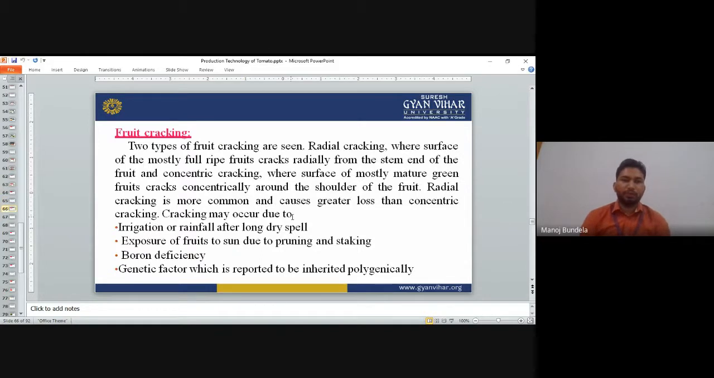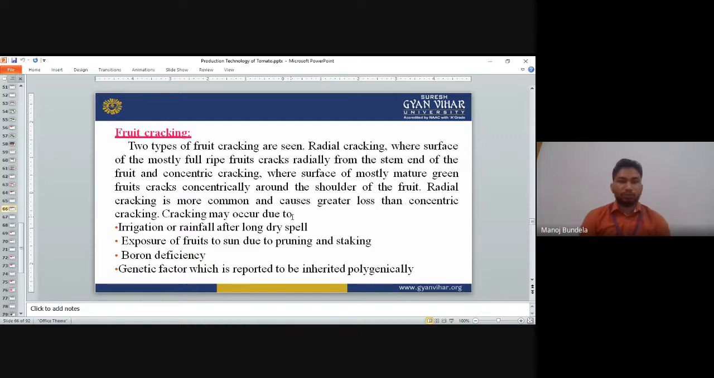Next is fruit cracking. Two types of fruit cracking are seen. Radial cracking, where the surface of the mostly fully ripe fruit cracks rapidly from the stem end of the fruit, and concentric cracking, where the surface of mostly mature green fruit cracks concentrically around the shoulders of the fruit. Radial cracking is more common and causes greater losses than concentric cracking.